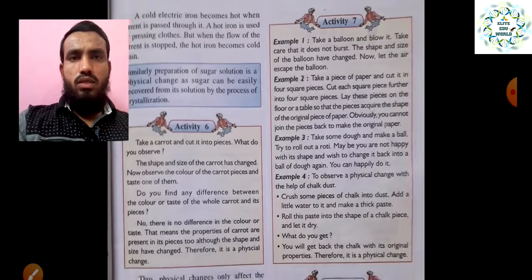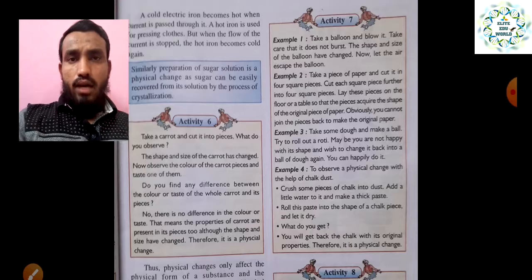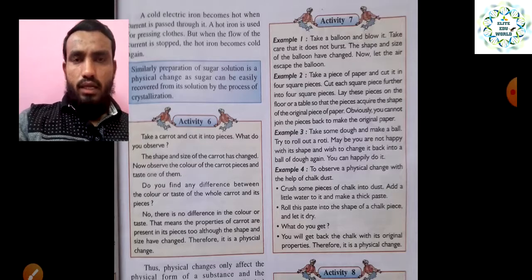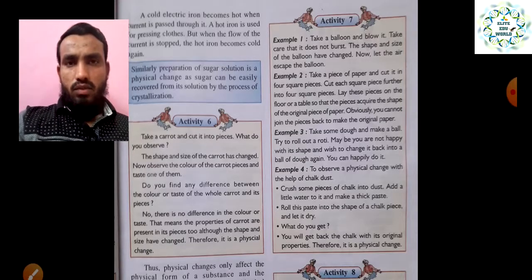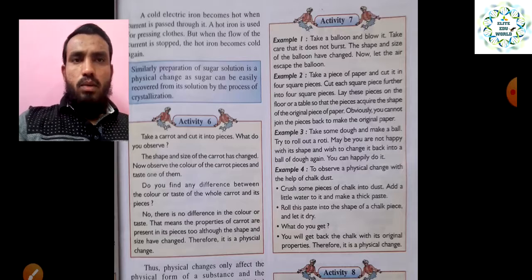Like we can also see the example of using an iron. When you pass electricity through the iron, its surface becomes hot, and you can do ironing, or press your clothes. But when the flow of current is stopped, the hot iron becomes cold again.